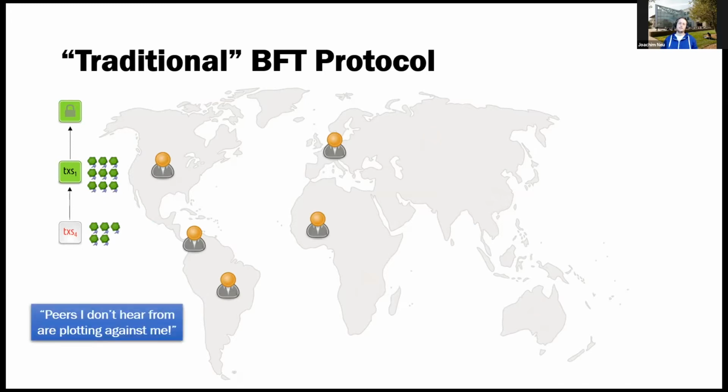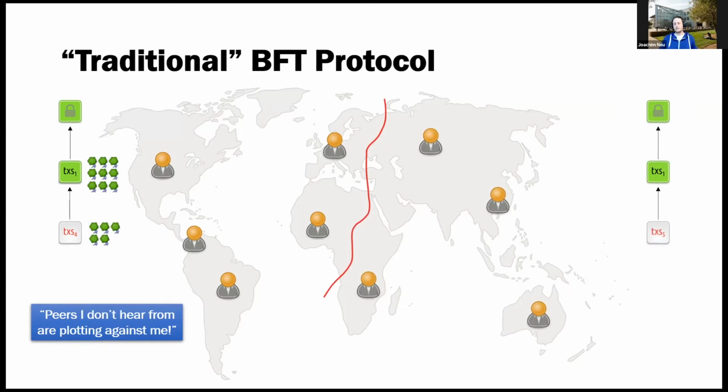And the reason why, in a nutshell, you can think of these protocols as having the following philosophy: peers that I don't hear from are plotting against me. Something's wrong, I should not take a decision. Why is that? Because maybe the reason I didn't hear from all these other guys is because they're behind a network partition, and they're running their own version of the protocol. They don't see me, I don't see them. Someone there also proposes a block, they also take a vote, and now